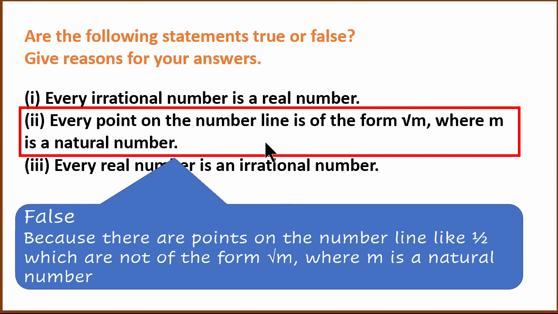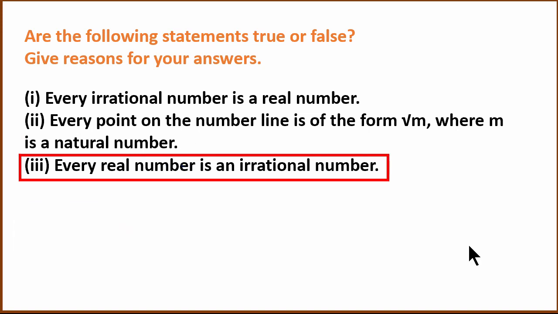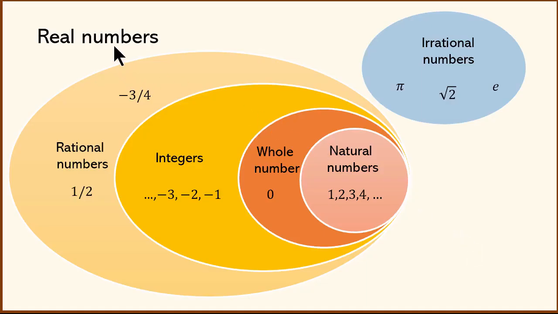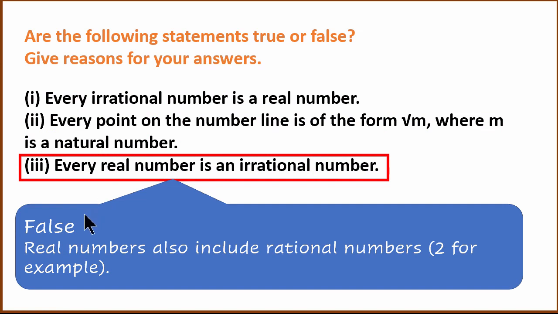To disprove a statement, to say that it is false, we just need one example. If you find one example, then we can say that it is false. And all we needed was one example here. Last one: every real number is an irrational number. Now this is obviously false, because we have a whole set of rational numbers which are not irrational. False, because real numbers also include rational numbers, 2, for example.